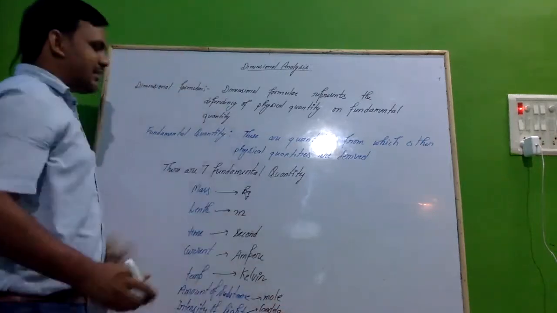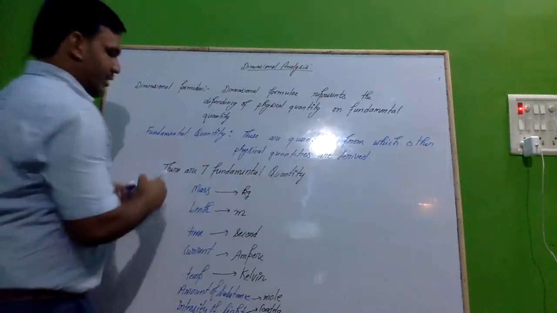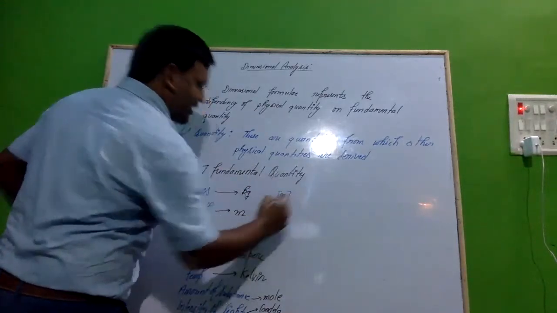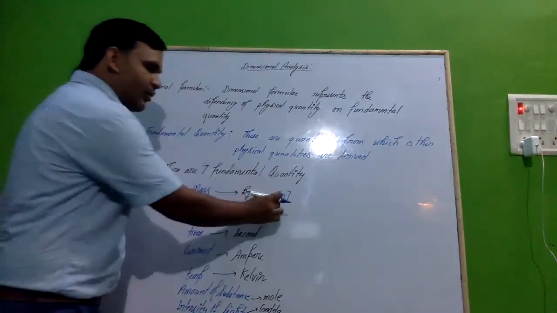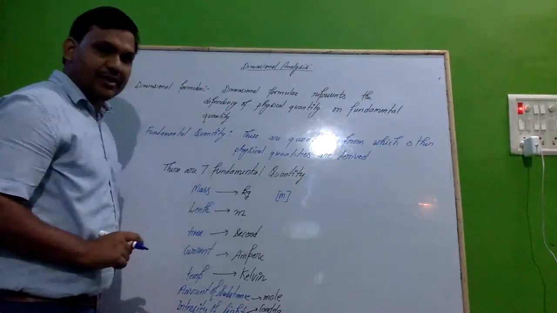So these are the units, and the one-word representation of these: mass we can represent like this, M in square bracket. This will be the dimensional formula of the fundamental quantity.